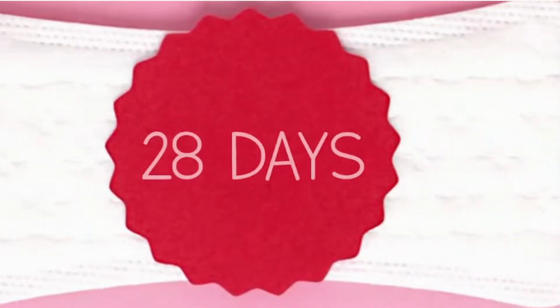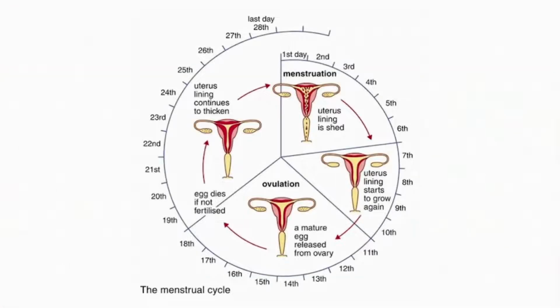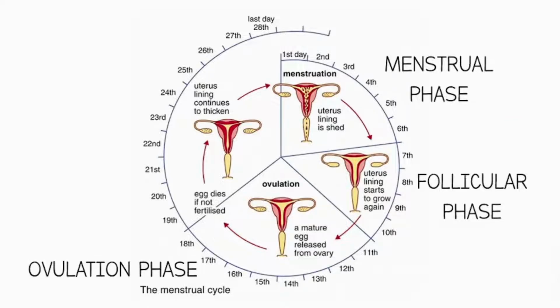The average length of a menstrual cycle is usually 28 days. The process is controlled by hormones secreted by some endocrine glands. The menstrual cycle is divided into 4 phases: menstrual phase, follicular phase, ovulation phase, and the luteal phase.